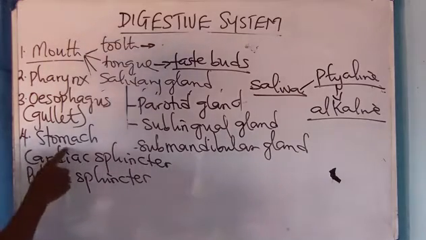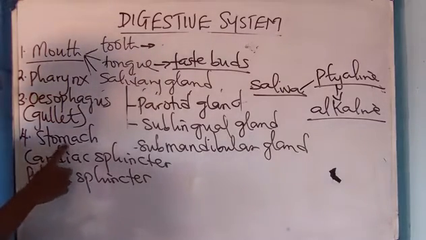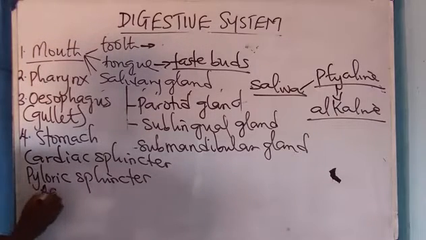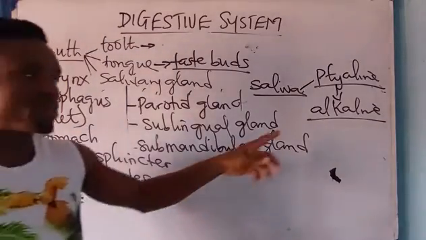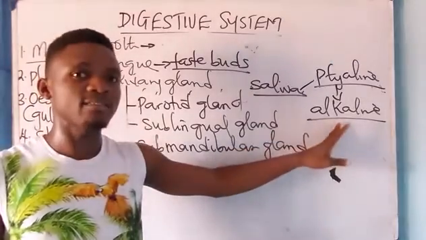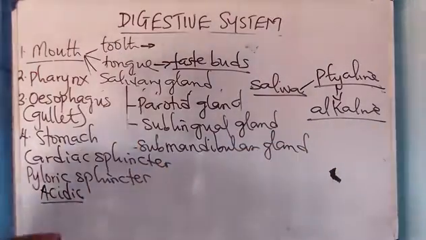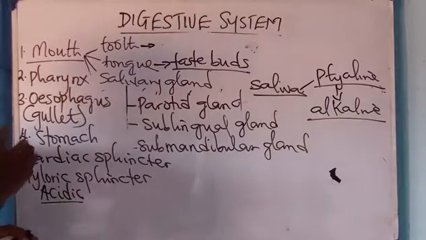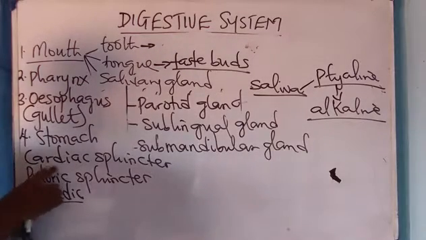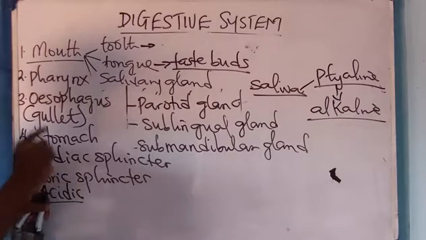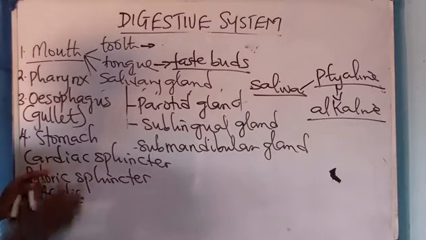The stomach. Of course, you don't need an oracle to tell you that the stomach is highly acidic. The stomach is what? Highly acidic. And please, carbohydrate is digested in alkaline medium, never in acidic what? Medium. Now, as soon as the food enters the esophagus, as it's coming, the cardiac sphincter opens for it to enter into the stomach.